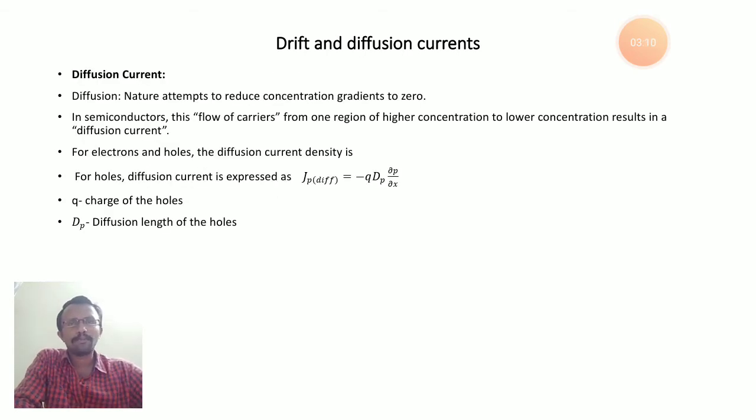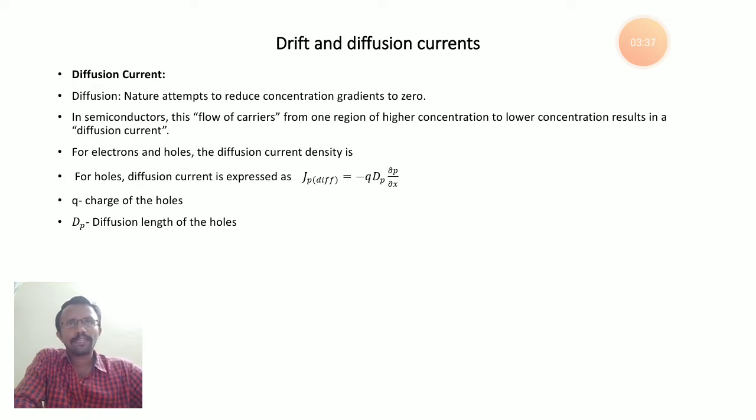Now we'll see diffusion current. What is the diffusion process? It is a natural process, happening in semiconductors or any other material. This is due to, as I already told you, a mismatch in the concentration of charge carriers in the semiconductor.